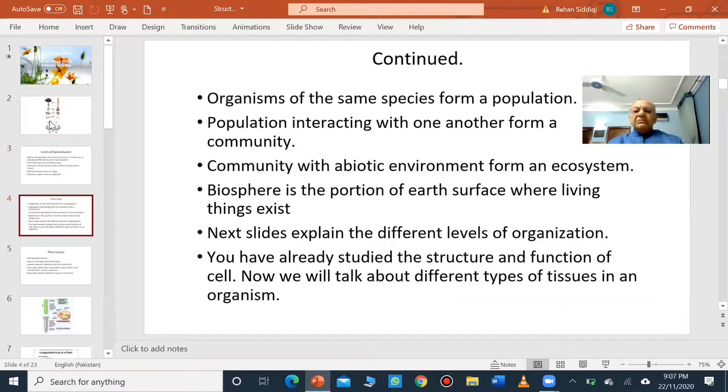In the next slide, it tells you about higher levels of specialization. When you study plant ecology, you will study these higher levels. Organisms of the same species form a population. Populations interacting with one another form a community. Community with abiotic environment forms an ecosystem. And the biosphere is the portion of Earth's surface where all living things exist. So this is how we have these different levels of organization, which you have already seen in the previous slide.